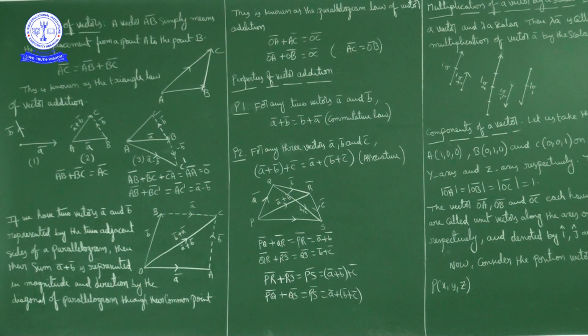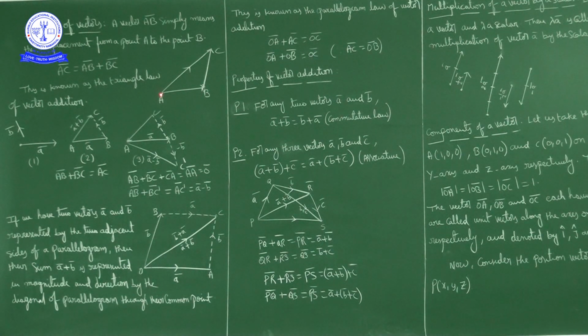Vector AB bar is the displacement from point A to point B. For example, suppose a boy started from point A, then reached point B. From point B he reached point C. So net displacement is what?